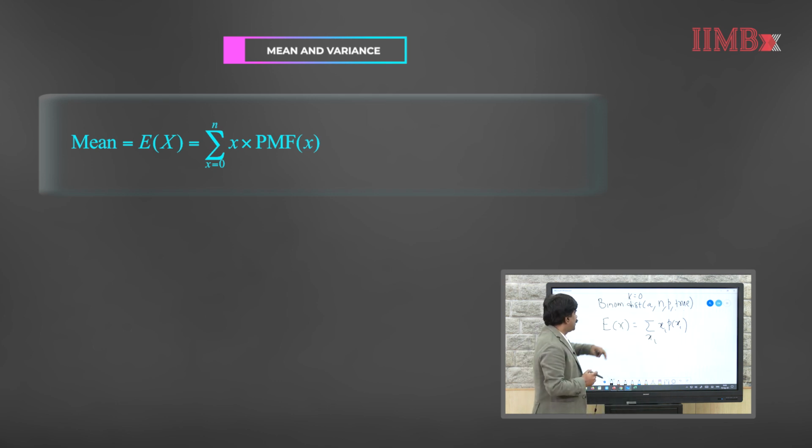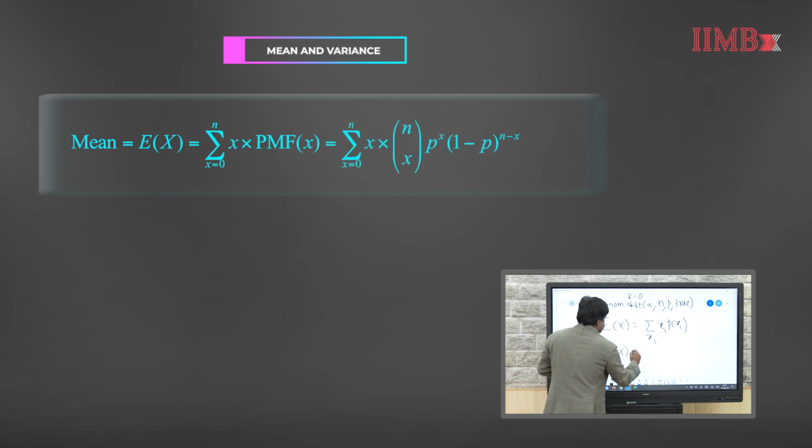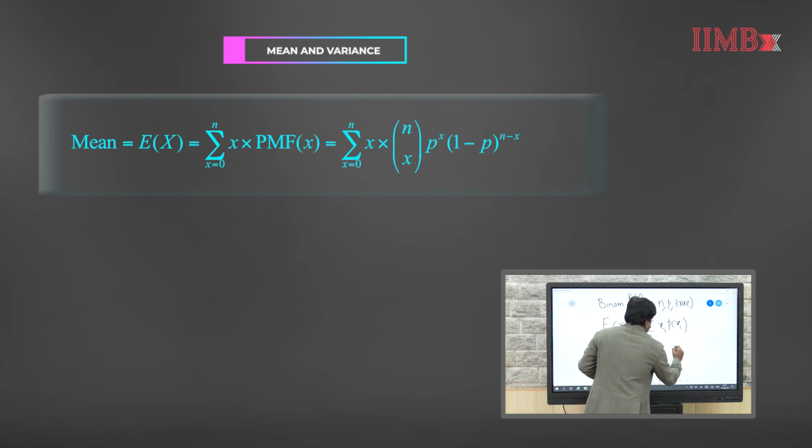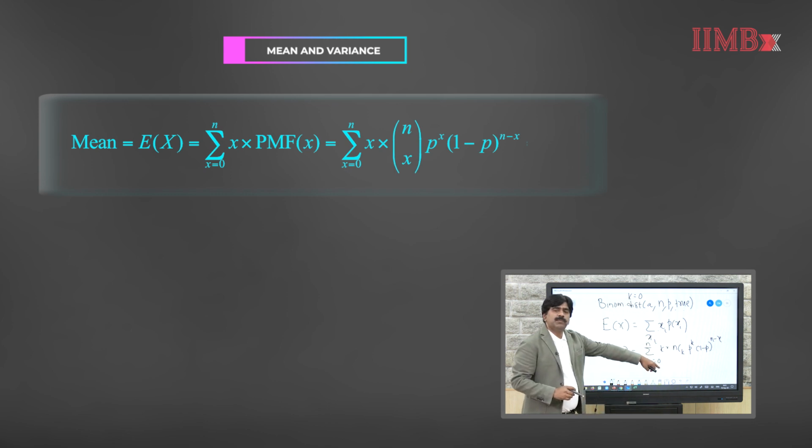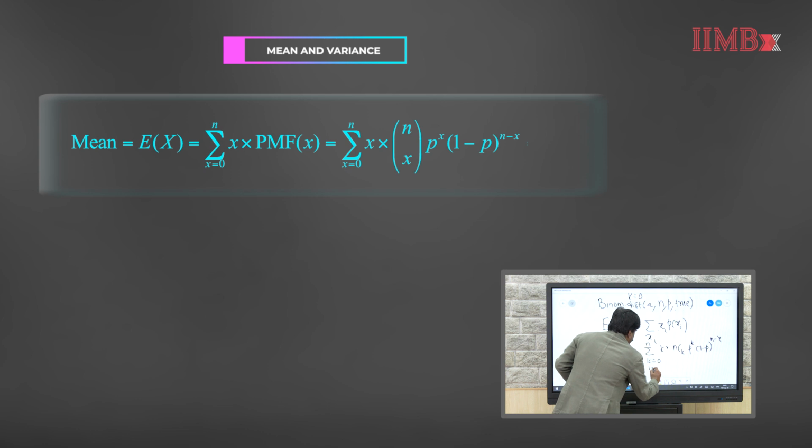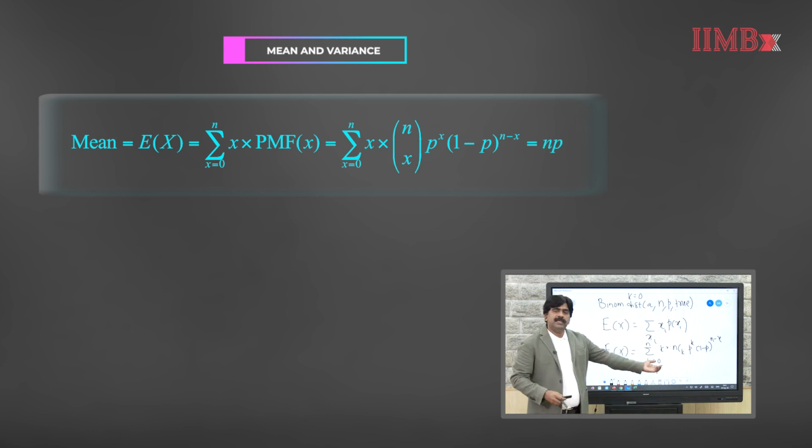When we apply that to the binomial distribution, the expected value is the summation over k equal to 0 to n, where k is the number of successes. The corresponding mass function probability is nCk p to the power k times 1 minus p to the power n minus k, and we just multiply that with k here. When we simplify this, we will get the value as n times p. So, np is the expected value of a binomial random variable.